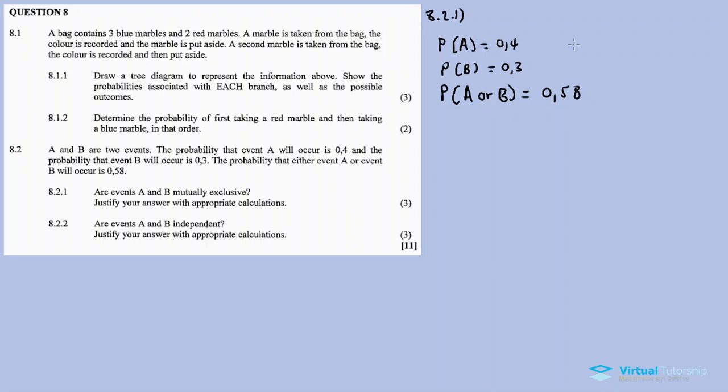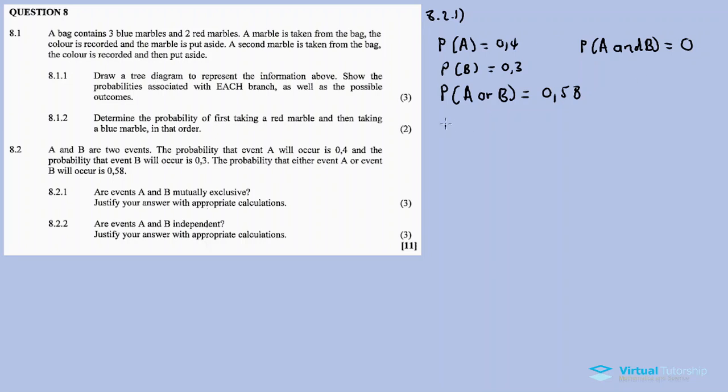In order for events A and B to be mutually exclusive, the events must not have an intersection. So meaning the probability of A and B must be equal to 0, right? For mutually exclusive events. So we need to calculate the probability of A and B. If this is equal to 0, then they are mutually exclusive.